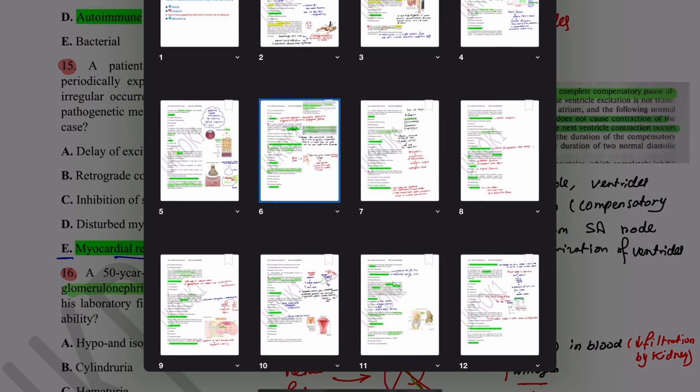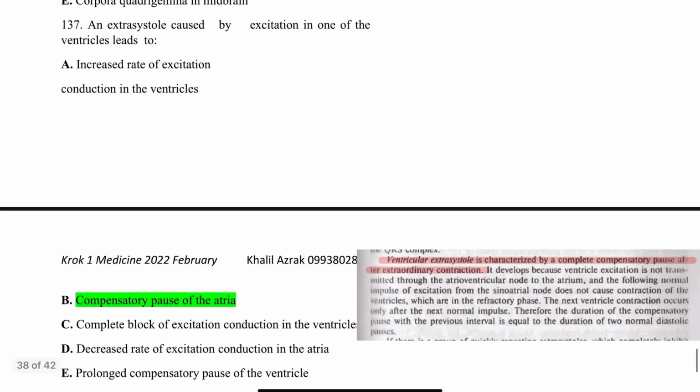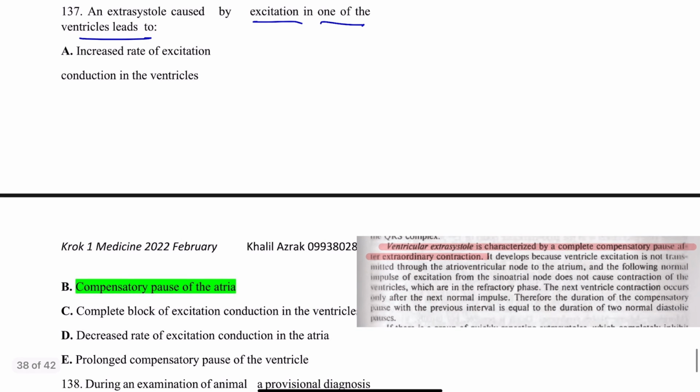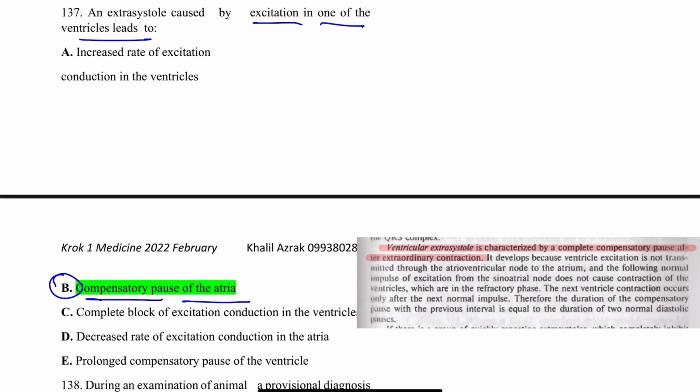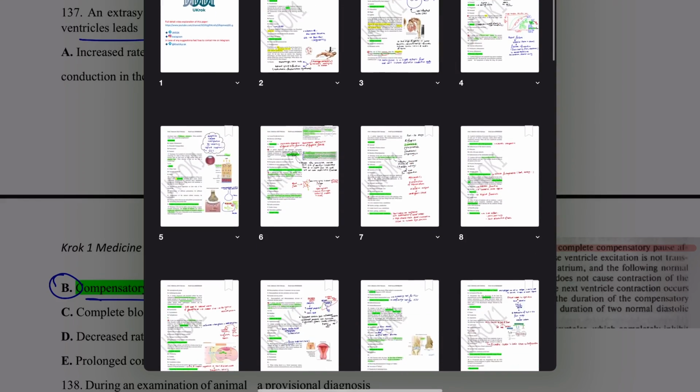Okay, and also the third question about extrasystole in the same exam, 3 questions. Imagine extrasystole caused by excitation of the ventricles, so again it leads to the compensatory pause of the atria. So that was about extrasystole questions.